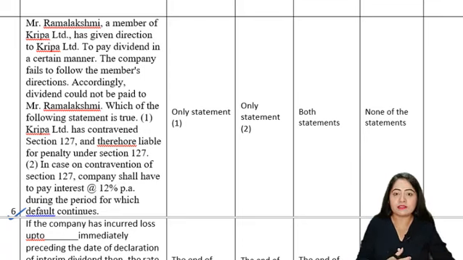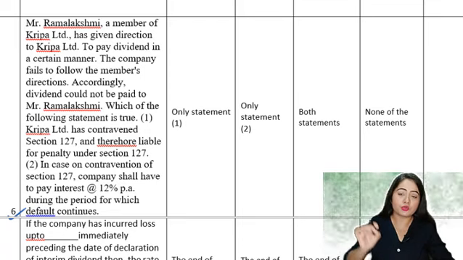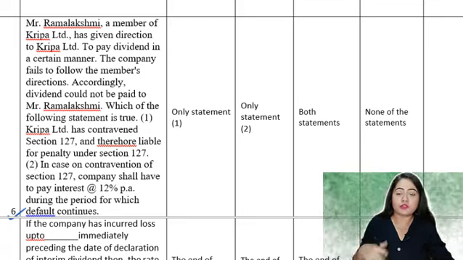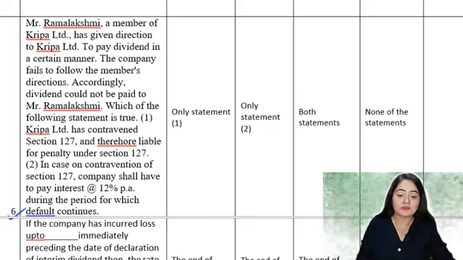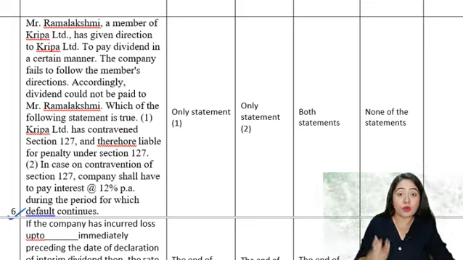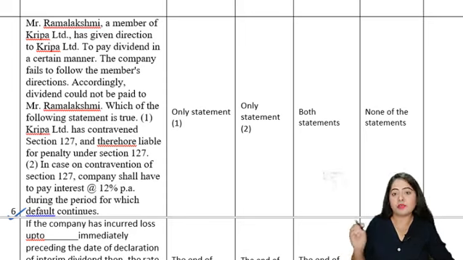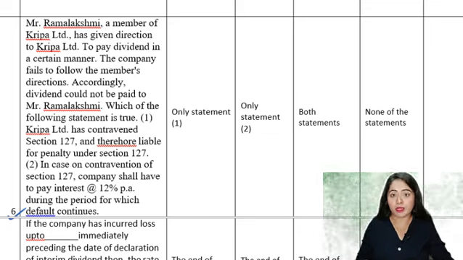It could be maybe sending the dividend to a certain different location or to a certain different person or through a certain different mode. Could be anything. Now here, Kripa Limited did not follow that instruction. Accordingly, the dividend was not paid to Mr. Ramalakshmi. So what are going to be the consequences of this on the company Kripa Limited?